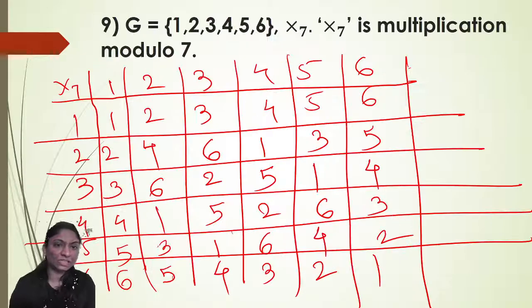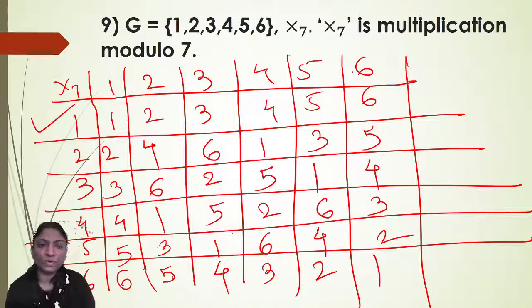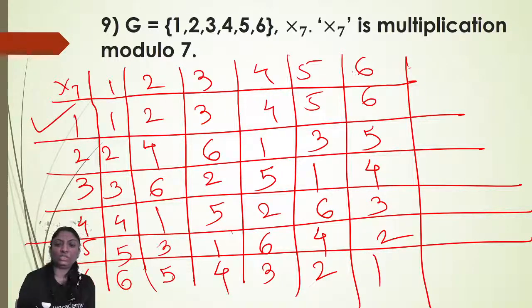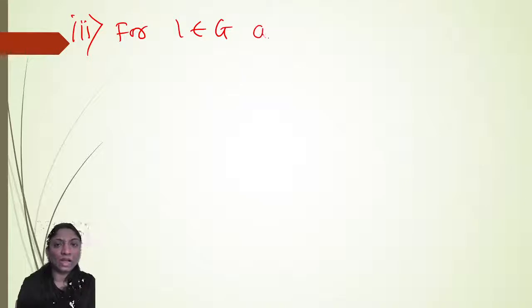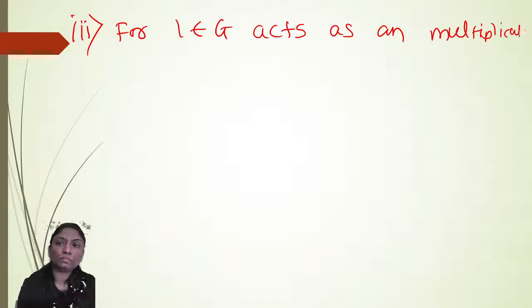Which element acts as an identity element? So 1 gives you exactly the same row. So third one, 1 belongs to G, acts as a multiplicative identity.